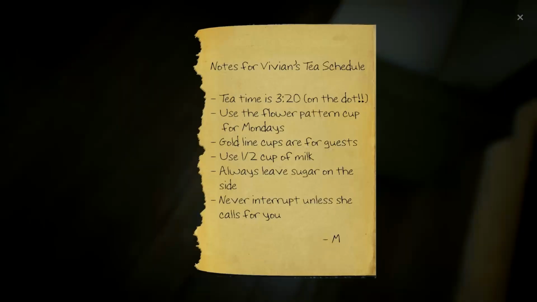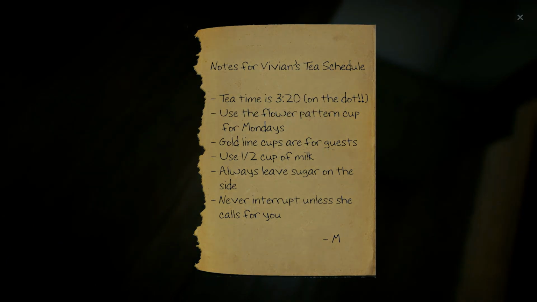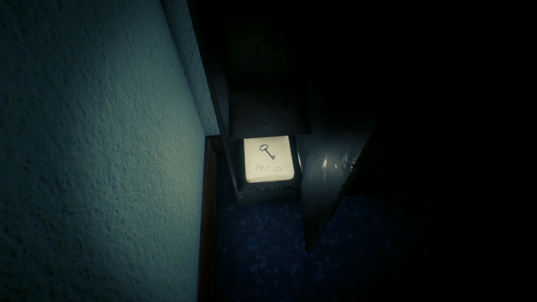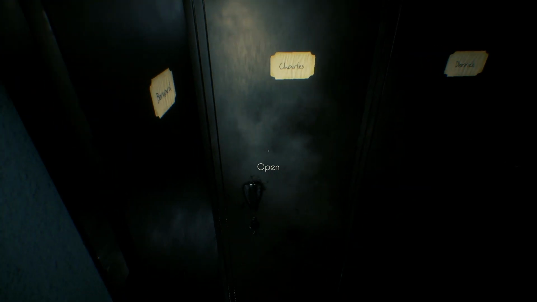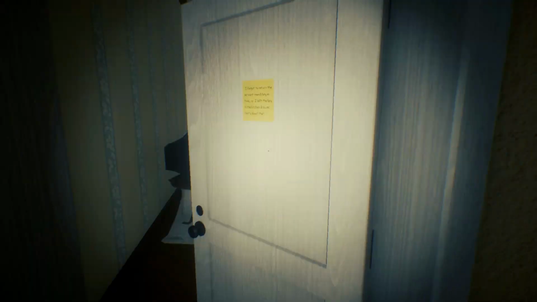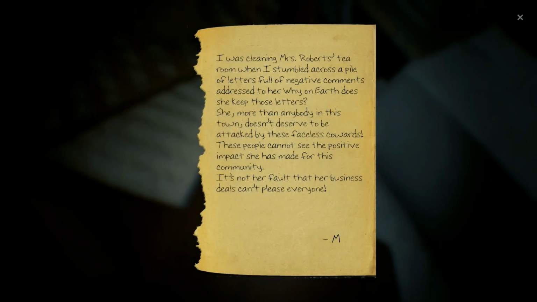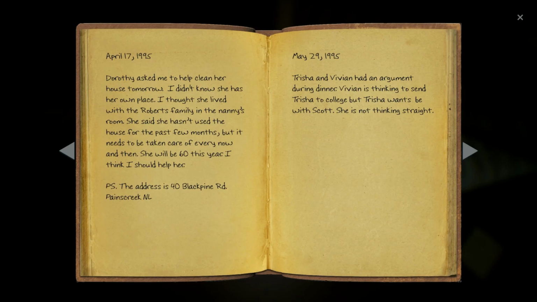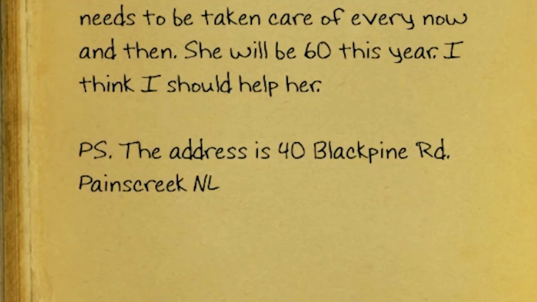Upstairs on one of the balconies, we find a note detailing a tea schedule for Vivian. Importantly, we need to remember the 3:20 on the dot comment. It'll be important later. In the exercise room, I find a house key in Bernard's locker. And don't worry, I plan to forget that I even have this key in my inventory for the entirety of the game. Next, we enter the maid's room, finding a note from Mary about possible threat letters in Vivian's tea room desk, and we find a diary from Mary where she explains that Dorothy asked her to clean out her house one day, which struck Mary as a bit odd since all employees resided within the manor as far as she was aware, which meant Dorothy has an extra house somewhere. We also get the address for this house.